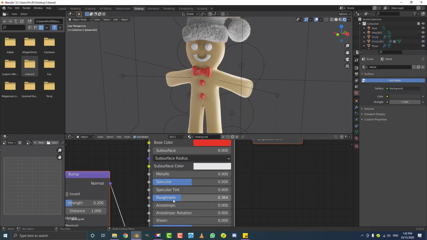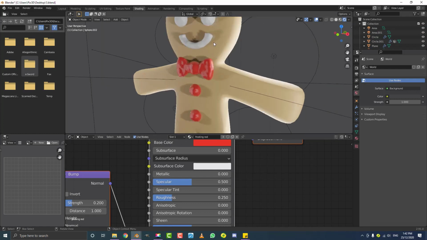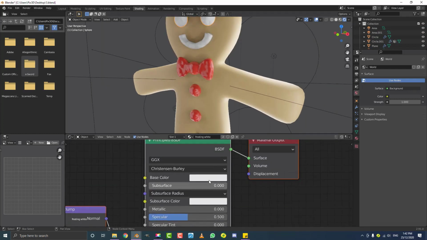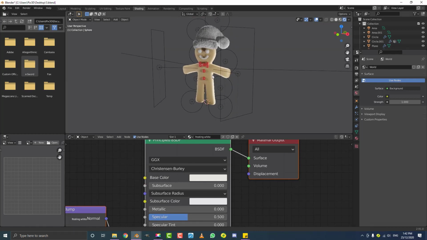Cool. So mess around with that roughness till it makes sense to you. And with the white frosting here, we can make it a little bit of an off-white, just a little bit. Okay, so that looks pretty cool already.